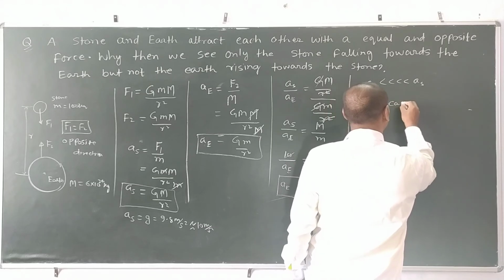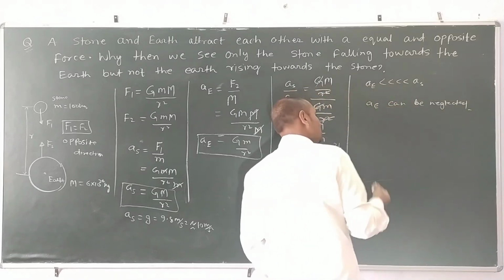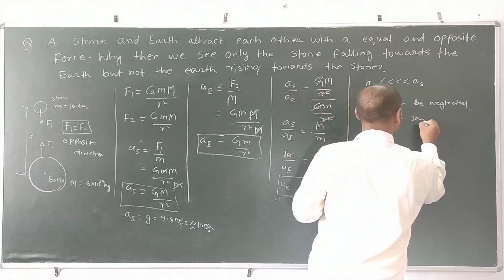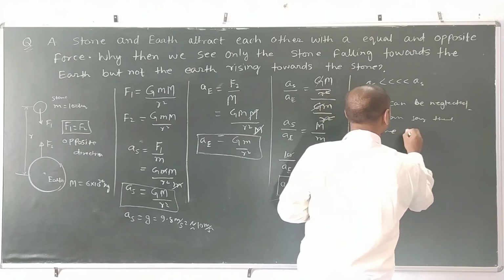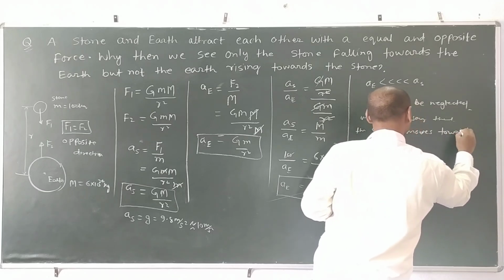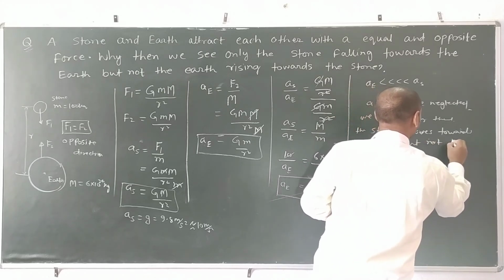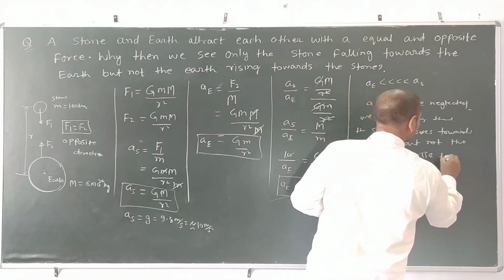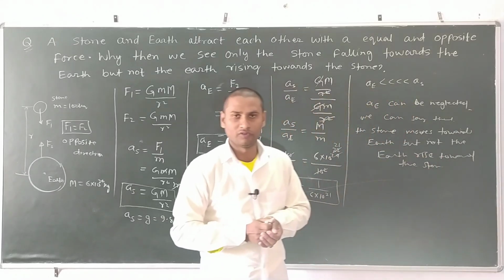It can be neglected because it's very small. So we can say that the stone moves toward the earth, but the earth does not rise towards the stone. Okay, I think you are able to follow me. Thank you very much.